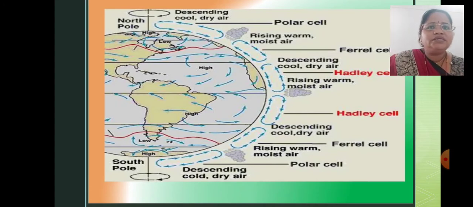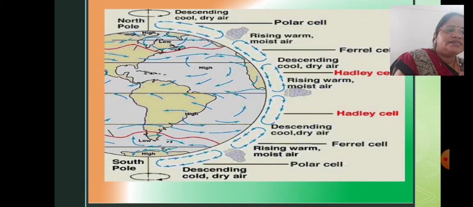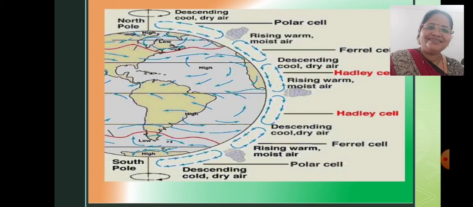Now just go from North Pole to South Pole. Descending cool dry air, polar cell. You come to the Ferrel cell, rising warm and moist air. You come to the Hadley cell, descending cool dry air, and then rising warm and moist air. Are you getting this? It shows that when you move from pole to equator, temperature increases.